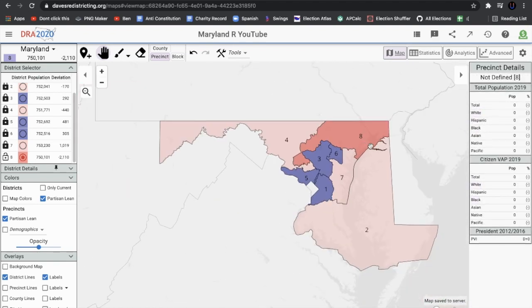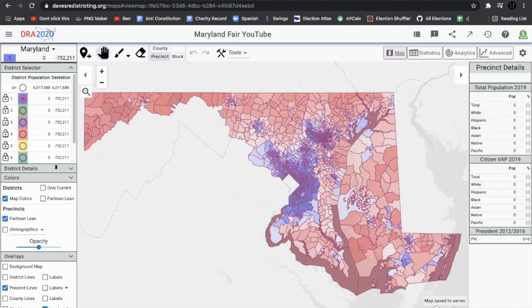They're not going to do it because they have no control over the process, and the Democrats in Maryland have a supermajority in the state legislature. So I think that's going to be it for our Republican gerrymander of Maryland.